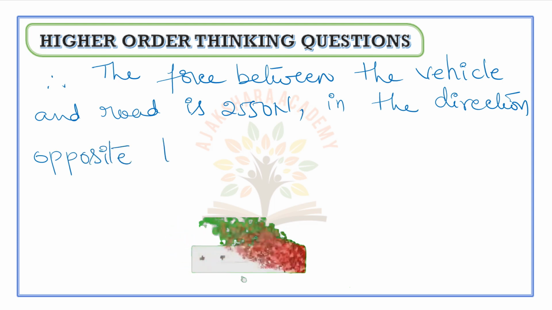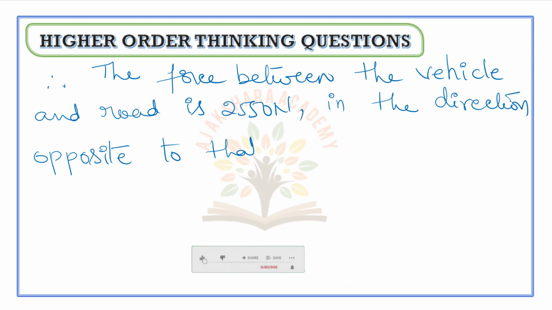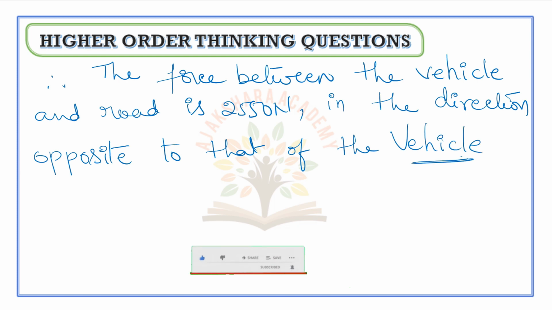Okay, this is finding the force. F is equal to minus 2550 newtons. Negative indicates the opposite direction. Okay, now let us go to the next question.